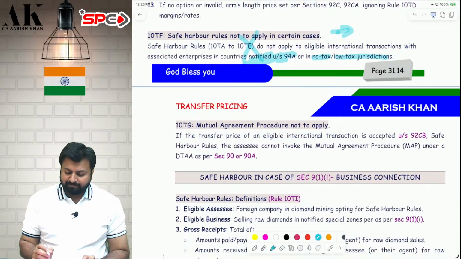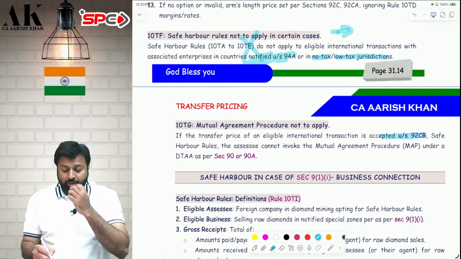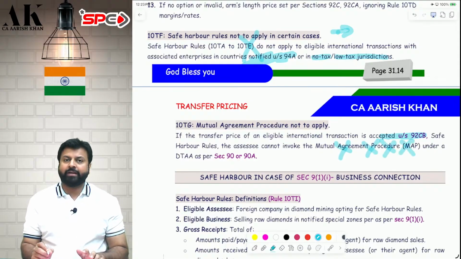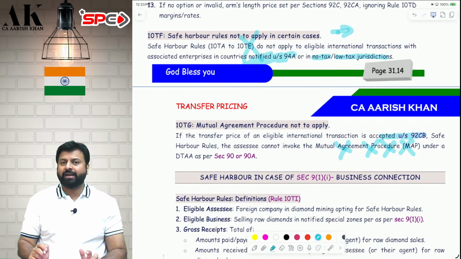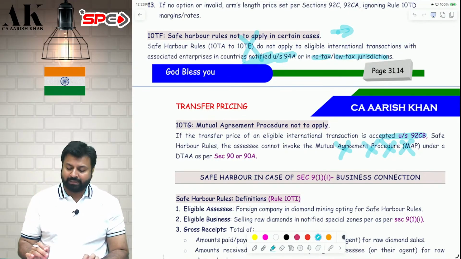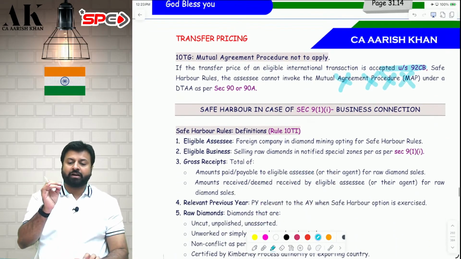Further, once you have gone for safe harbor rule, then your doors of mutual agreement procedure under Article 25 of DTAA will be closed. You cannot approach safe harbor rule as well as mutual agreement procedure under 90 and 90A, both of them. You cannot do both of them at the same time. That is not allowed. I hope it is clear to all of you. So this is what your safe harbor rule of transfer pricing is all about.